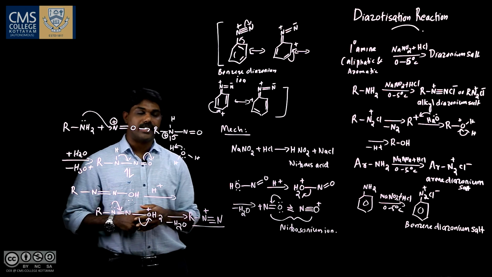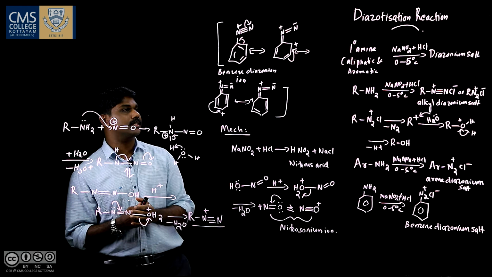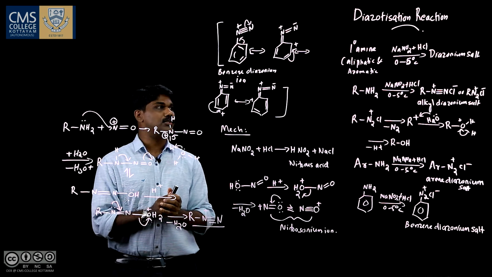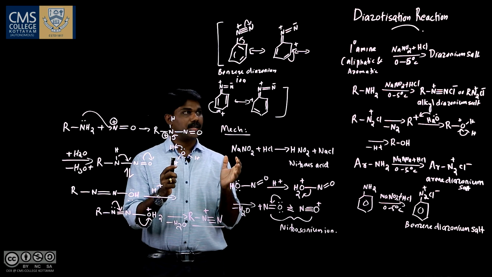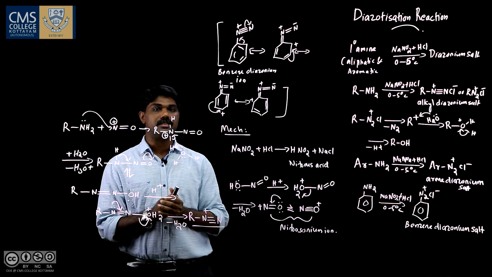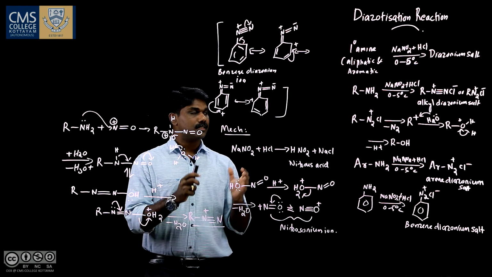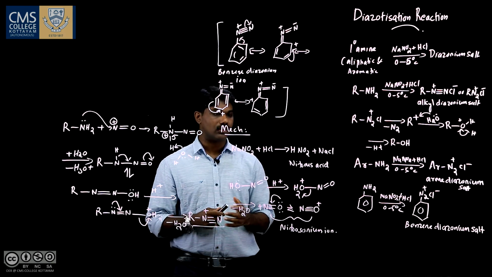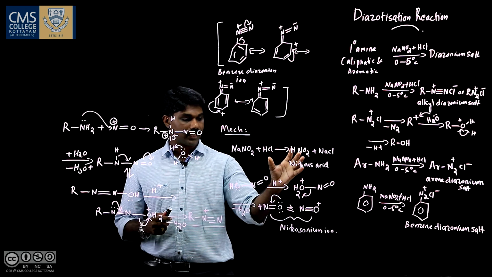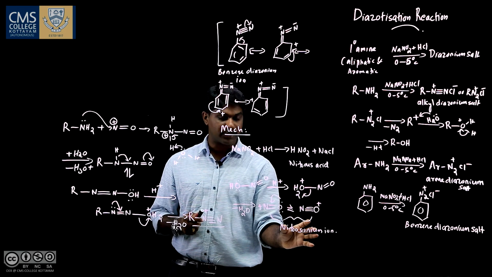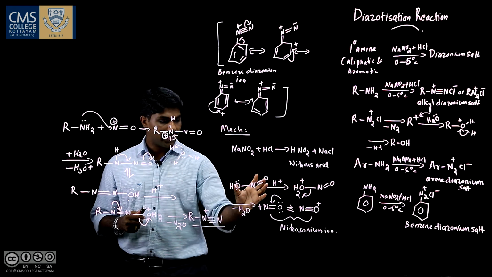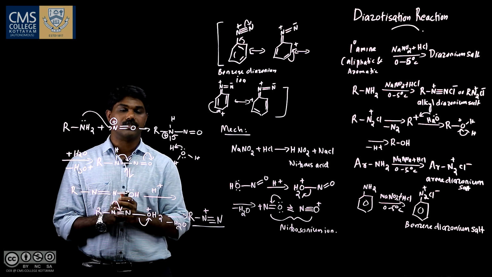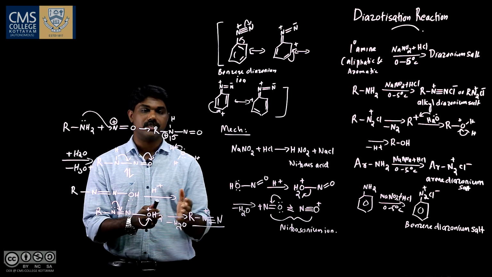So this is diazotization reaction. So in diazotization reaction, both aliphatic and aromatic primary amines get converted into diazonium salt by the reaction with NaNO2 and HCl at low temperature. This NaNO2 and HCl form a very unstable acid called nitrous acid, and this nitrous acid liberates the electrophilic partner of this reaction, that is nitrosonium ion, and this nitrosonium ion reacts with the nucleophilic partner, that is the amine, to form this diazonium ion.